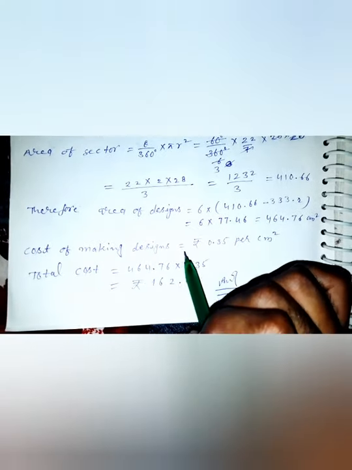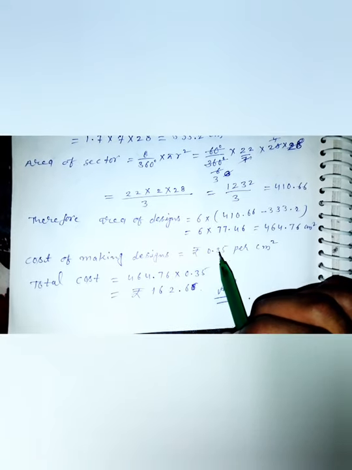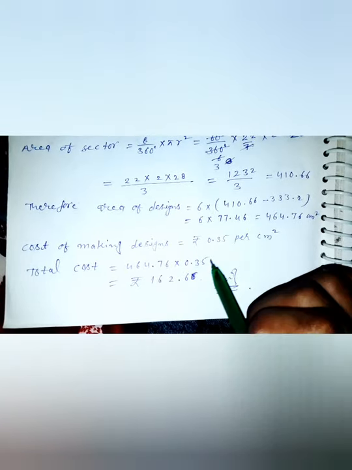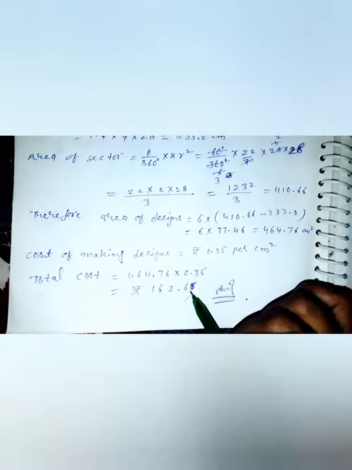The cost of making the design is 0.35 rupees per centimeter square. So the total cost is this area multiplied by the rate, and this is the answer.